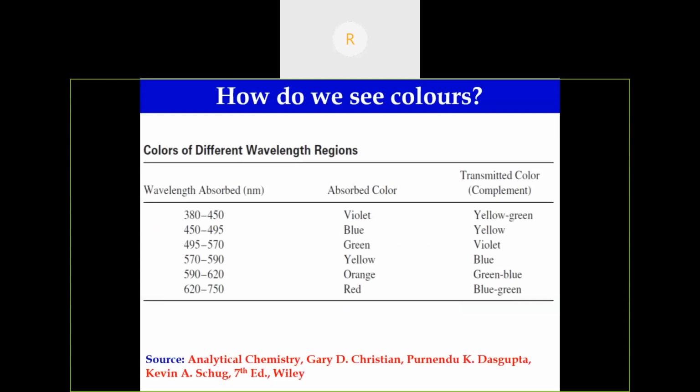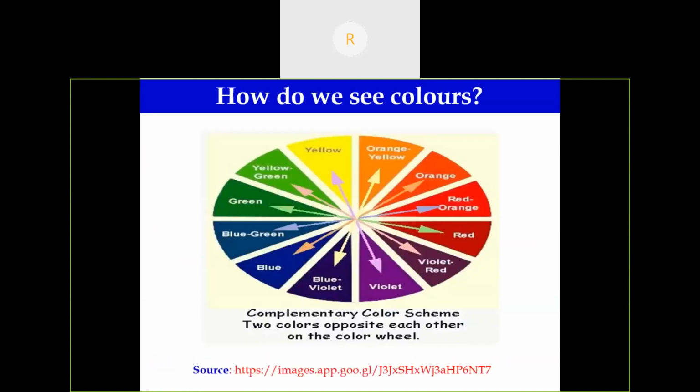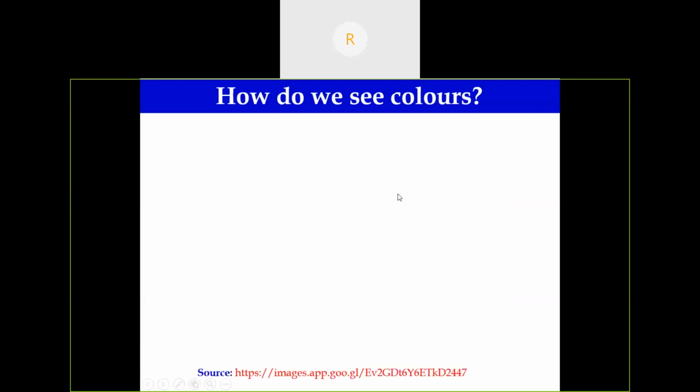If an object absorbs blue color, then it appears yellow. If the object absorbs orange, then it appears green-blue. This is the complementary color, and this is the color wheel. If the object is green in color, then it has absorbed red. If the object is blue in color, then it has absorbed orange. That is the complementary color.